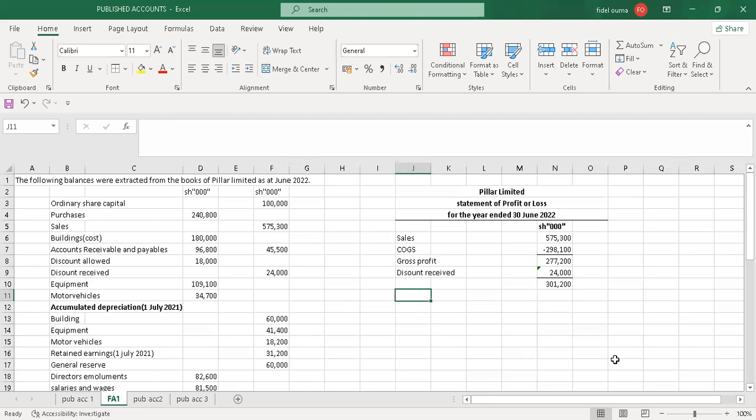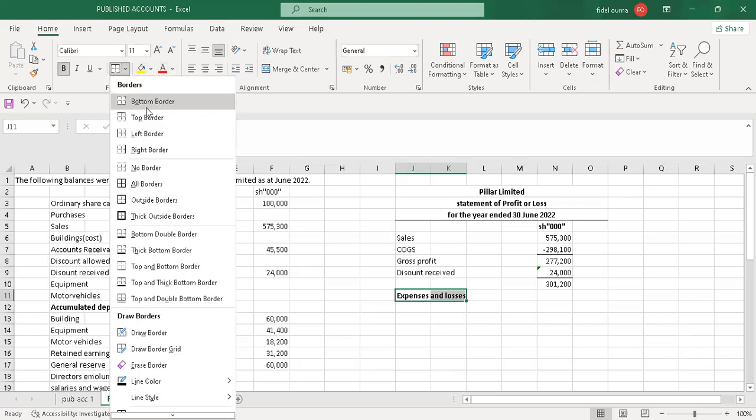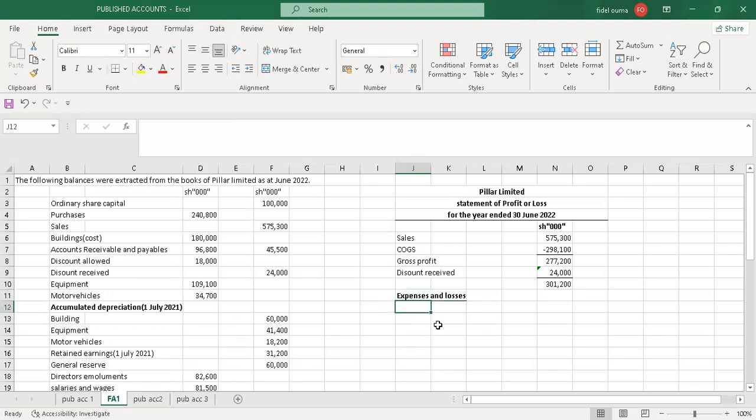So I'll go to expenses and losses. So I just bold this. Then I'll create a bottom border. Yeah, so I'll check the trial balance for expenses.